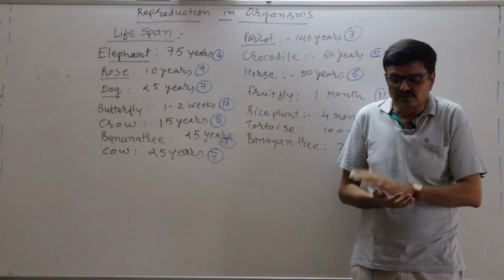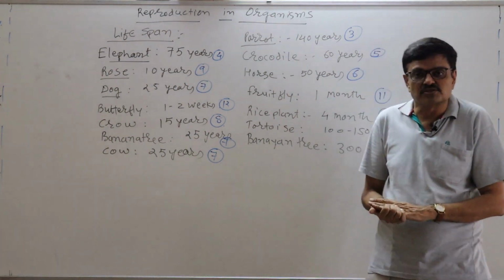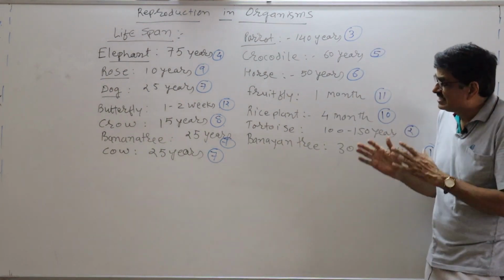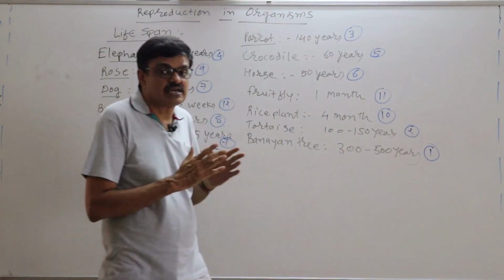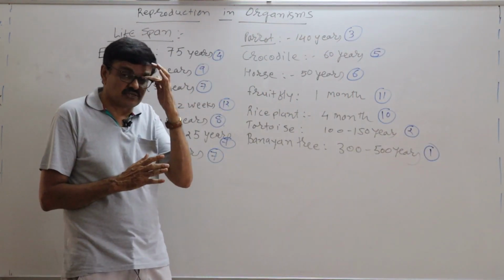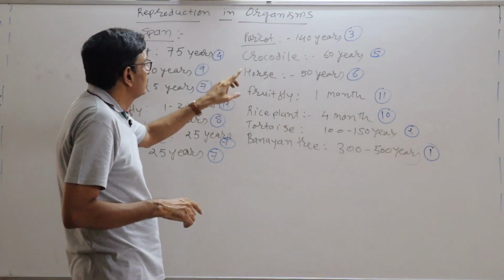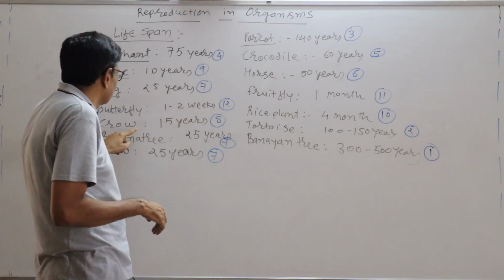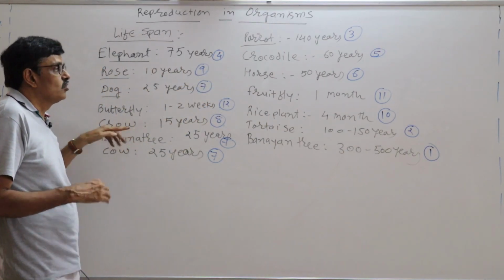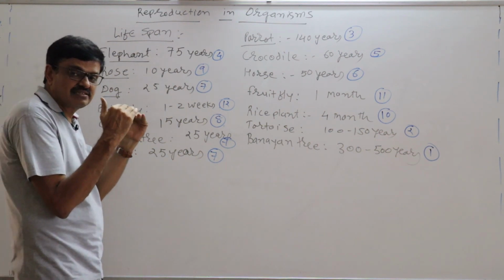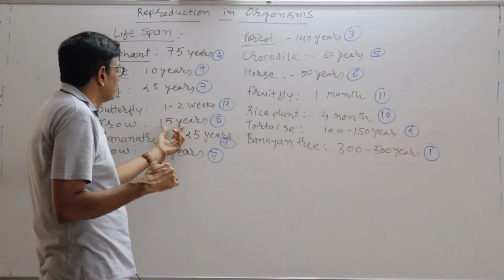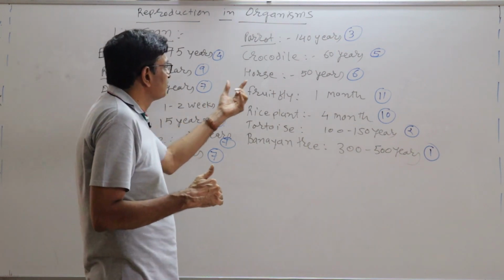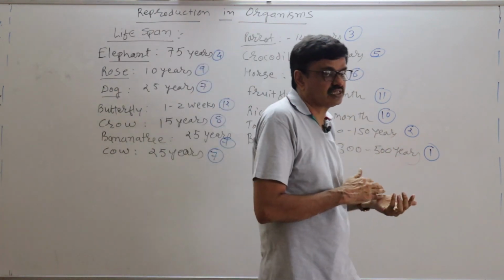Now, it is also mentioned in the introduction of this chapter that lifespan does not depend upon the size of the organism. Like you see, as far as parrot or crow is concerned, both sizes are almost similar, right? But you know that the lifespan of the crow is just 15 years, but parrot is 140 years.